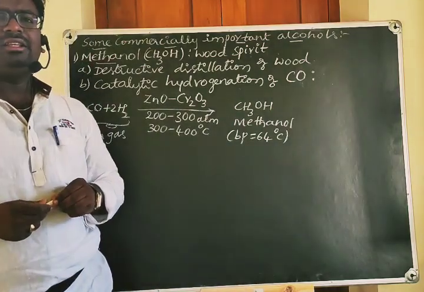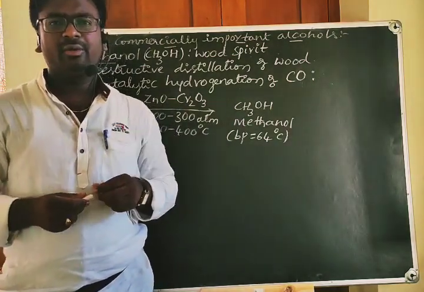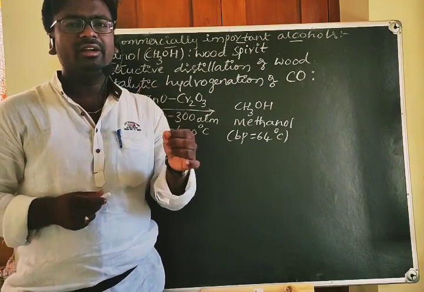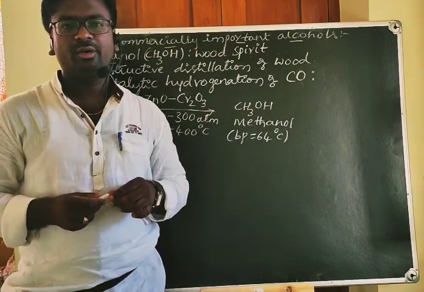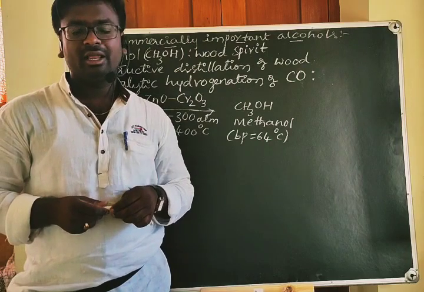What are the disadvantages of methanol? When methanol is ingested into our body, even a little quantity can cause blindness.